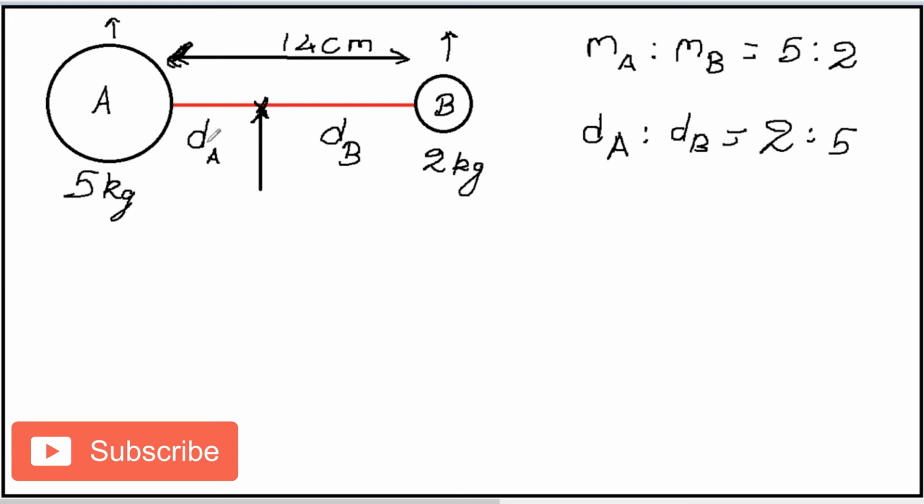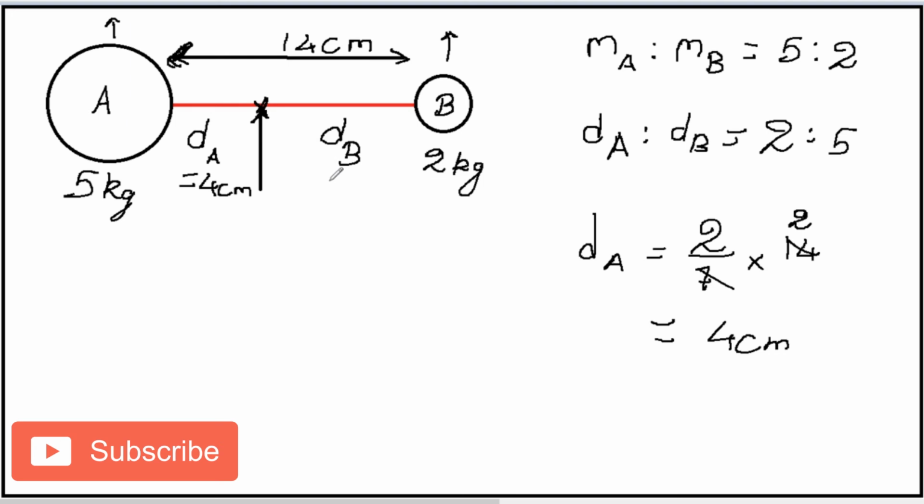So d of A is 2/7 of the total length of AB, so I can say that d of A is going to be 2/7 of 14, which comes out to 4 centimeters, which means d of B is going to be 10 centimeters. So the distance of center of mass from A is 4 centimeters, and from B is 10 centimeters. Like this, we can find out how far the center of mass of the system is going to lie from both A and B. Also remember, I told you that the effective total mass at the center of mass is going to be 7 kgs, which is the mass of the total system. So this is what mass balance theory states.